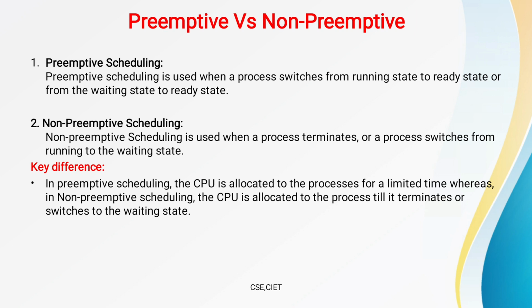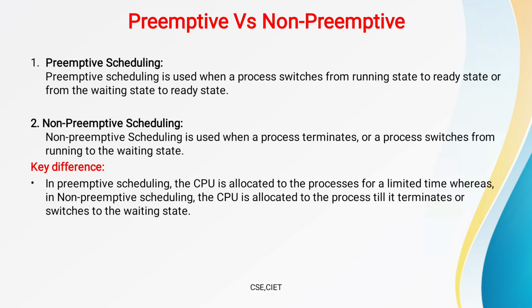In preemptive scheduling, if the process is not completed within the time, its state is automatically changed.